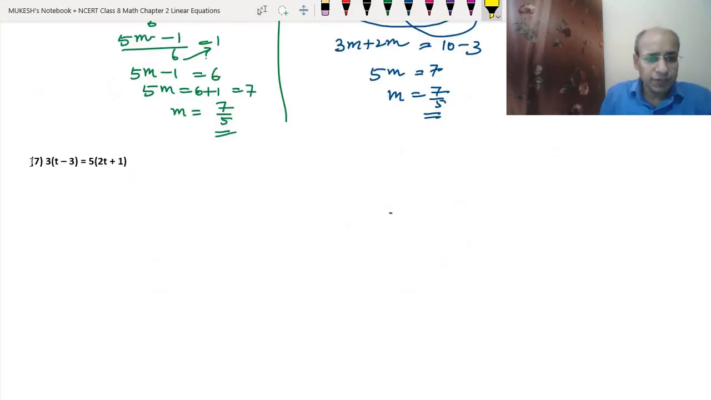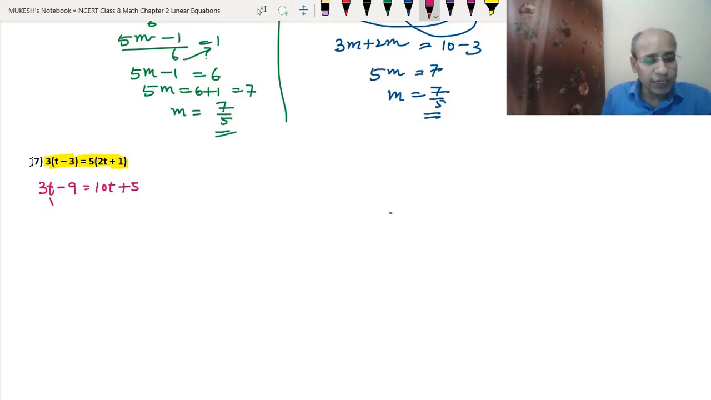Very easy. 3(t minus 3) equals 5(2t plus 1). Very easy. So what will we do? We will multiply 3 with the t and 3 with the 3. So that means it will become 3t minus 9. Same, 5 multiplied with the 2t, it will become 5 into 2 means 10t, and 5 with the 1, it will become plus 5.